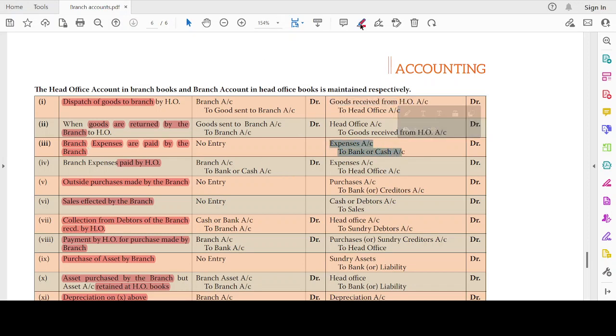Let's make it very clear here. So this is gonna be branch. This is the entry in the head office. Let me put it. This is head office account. The second one is branch account. I don't know how to write it here.